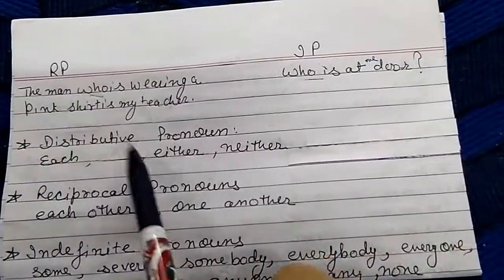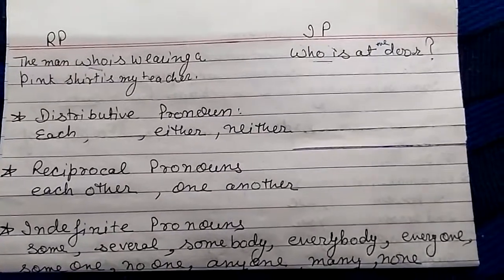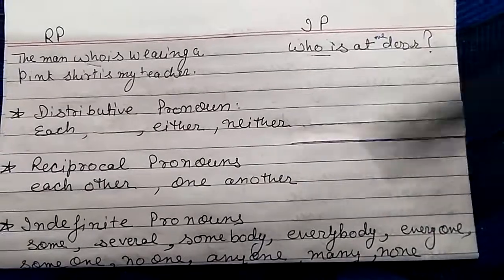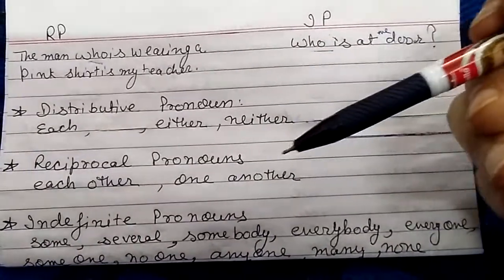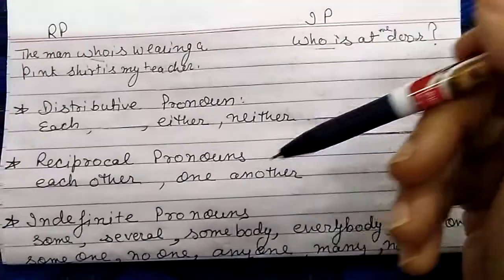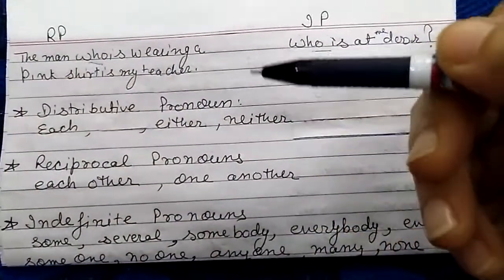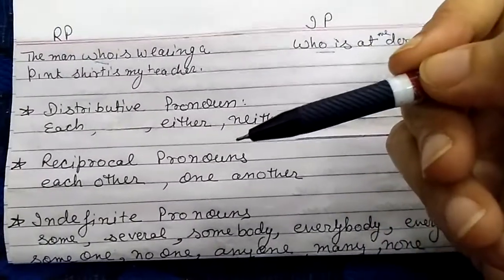Now we have distributive pronouns. Students, what are distributive pronouns? Distributive pronouns refer to persons or things which are considered individually. That is, one at a time and not collectively. Each, either, neither are distributive pronouns.